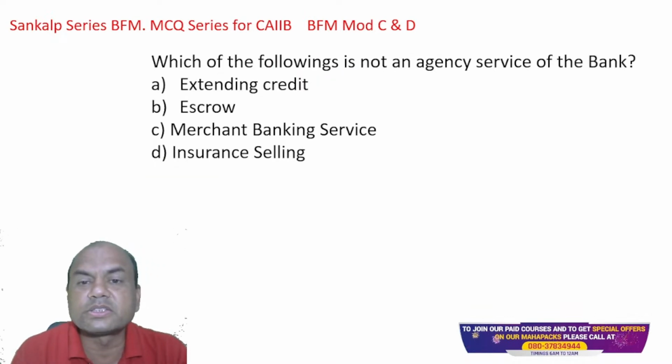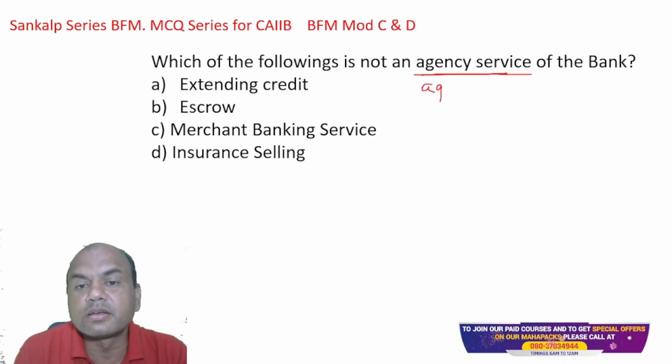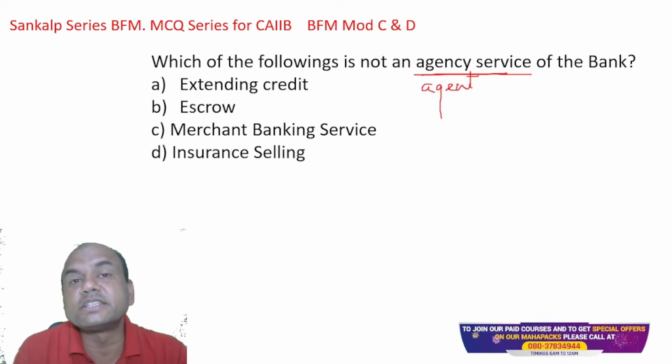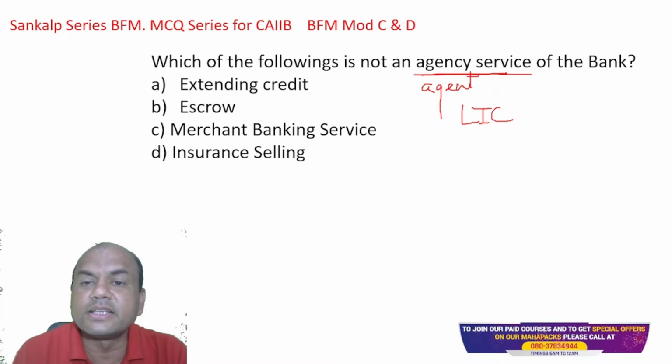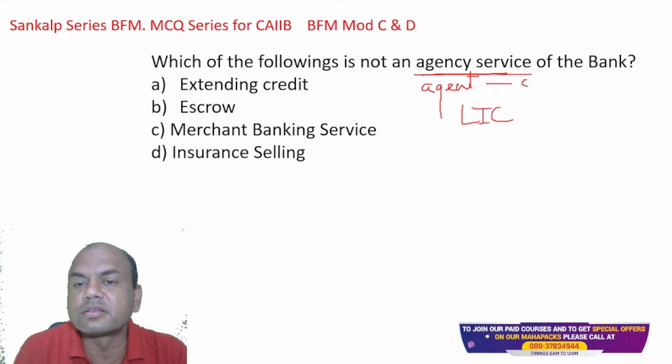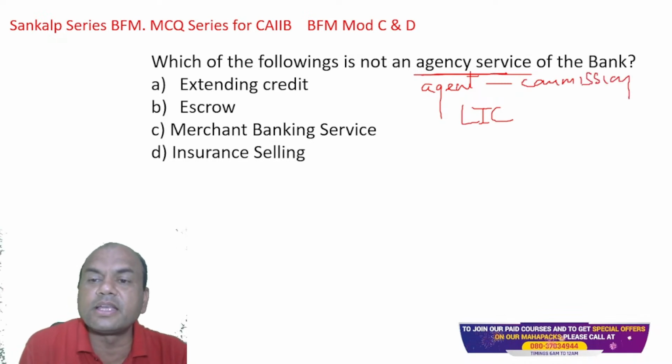Which of the following is not an agency service of the bank? Agency service. Agency means what? Here the bank is acting as an agent. Agent means what? LIC agent. Remember this? LIC agent, insurance, or any other agent, like a mutual fund agent. What does the agent get? Agent gets only commission. Same thing, bank also gets only commission in agency services.